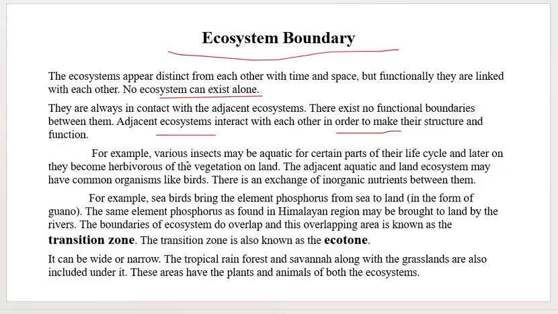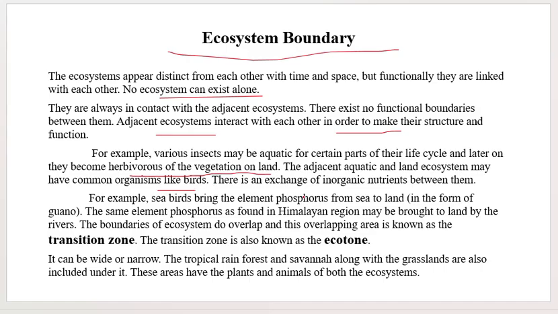For example, many insects may be aquatic for certain parts of their life cycle. Later on, they become herbivores on the vegetation on the land. Later, they move to land and become herbivores. The adjacent aquatic and land ecosystems may have common organisms like birds.